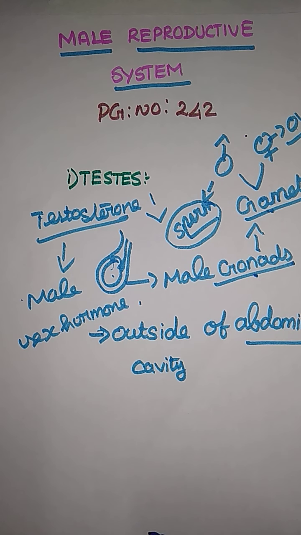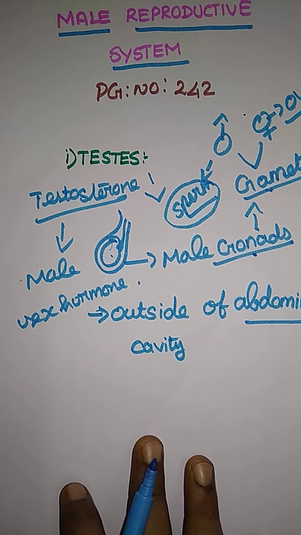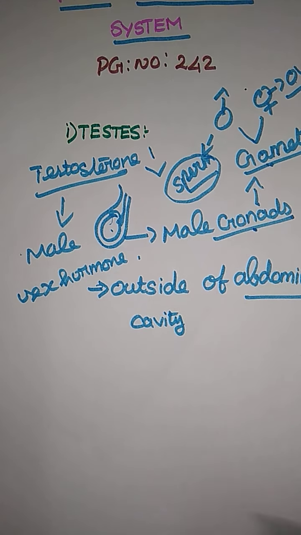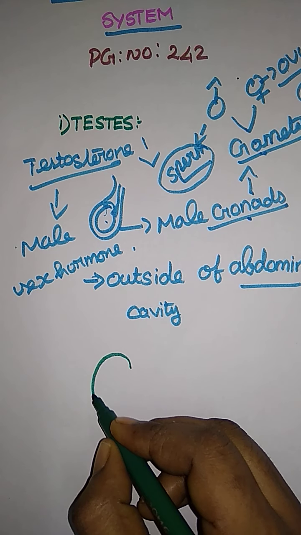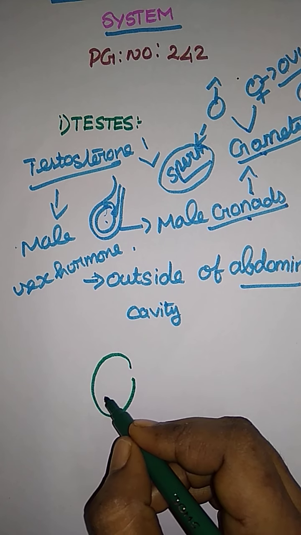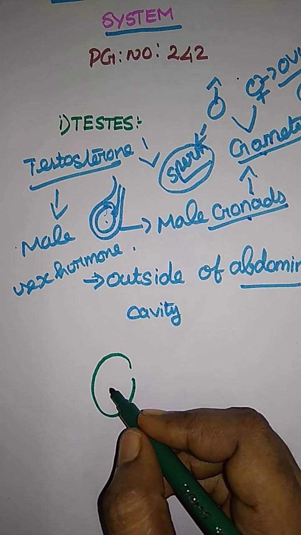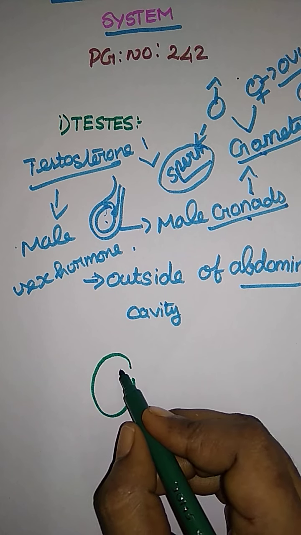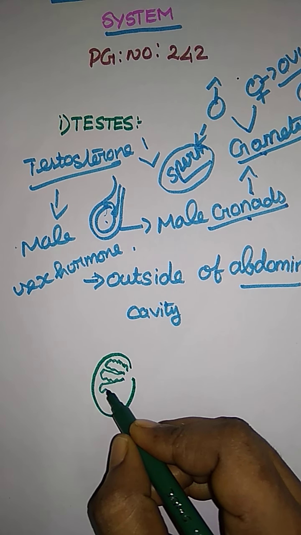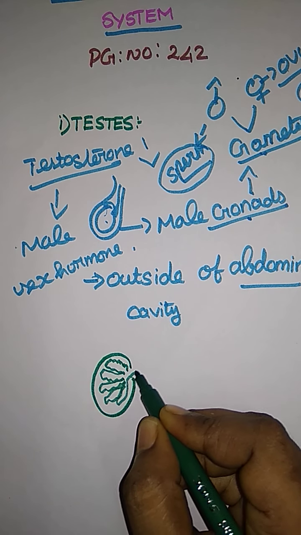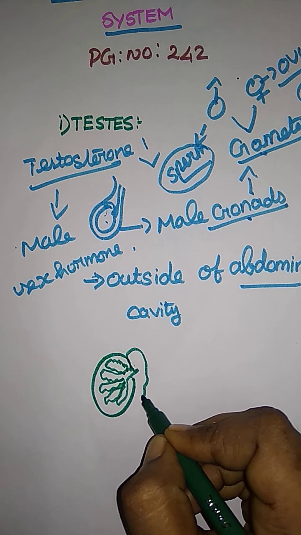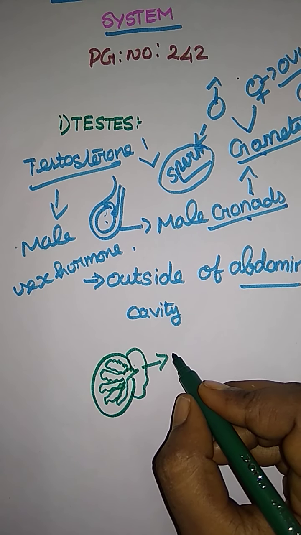Inside each testis there is a mass of coiled tubes. Just see here, we already said this is the testis, and we already drew a diagram. Along the inner side of each testis is a mass of coiled tubes, the seminiferous tubules. They combine to form a mass of coiled tube called the epididymis.